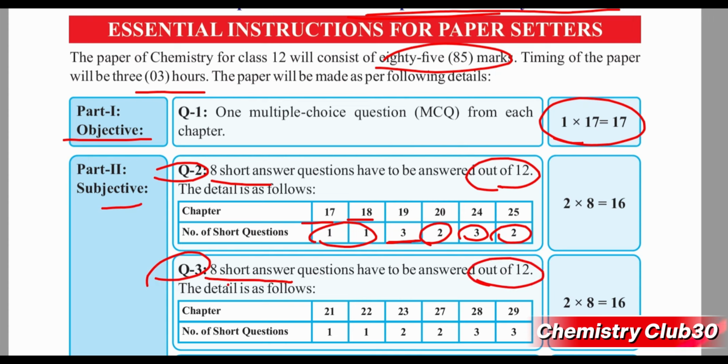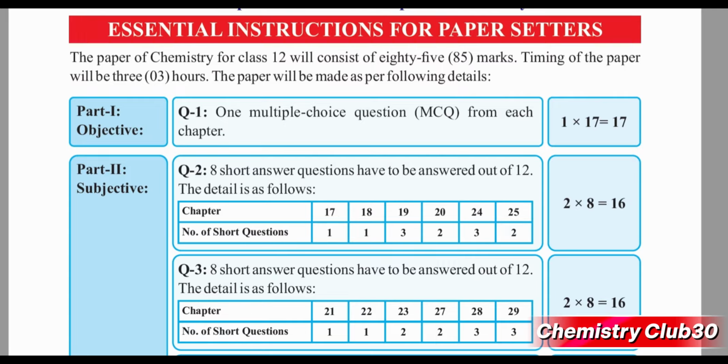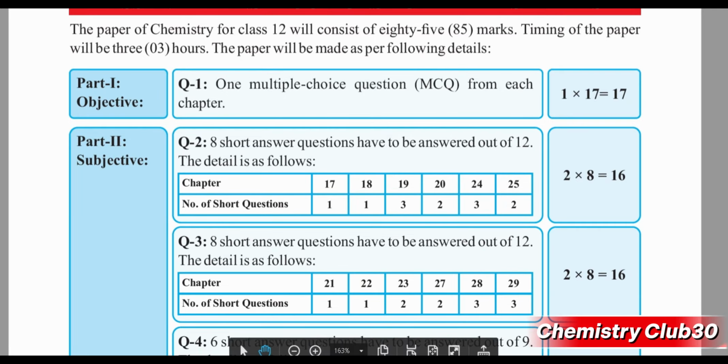Details are given. One short question will be included from chapter 21, which is halogenoalkane.